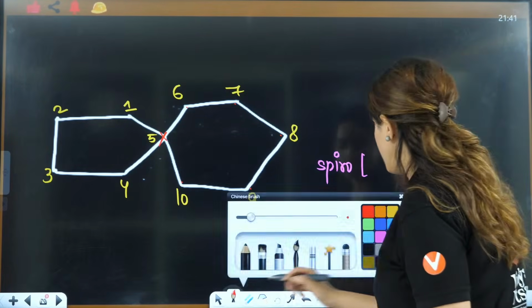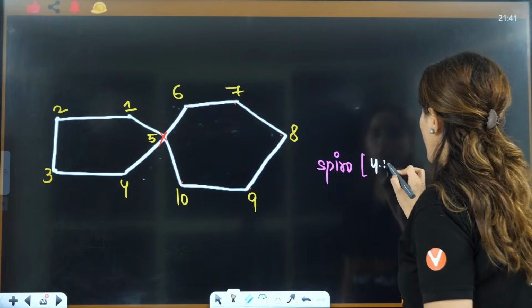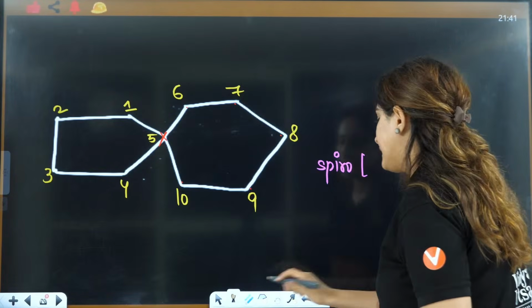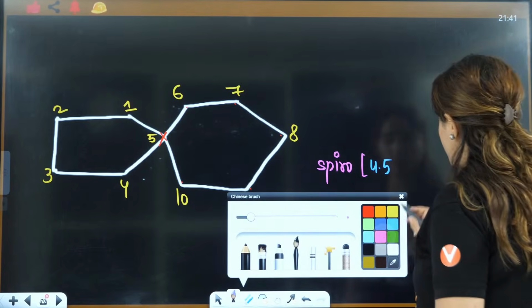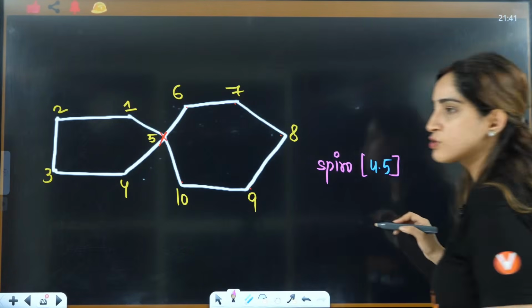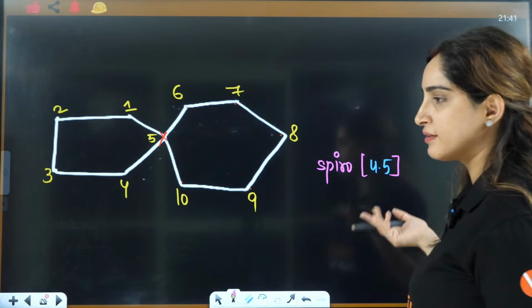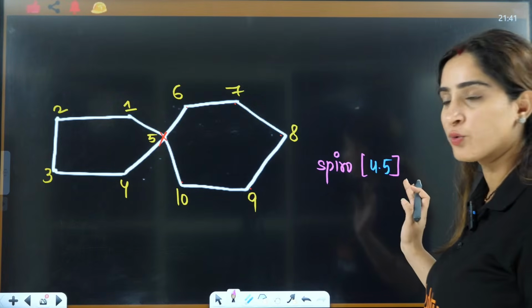Right? So what I'll do, I don't like that red and white combination. That looks so weird. I like this blue and pink combination. That looks good. Aesthetics also should be there, na? Then only you will read the notes, otherwise you will start hating the notes, right?